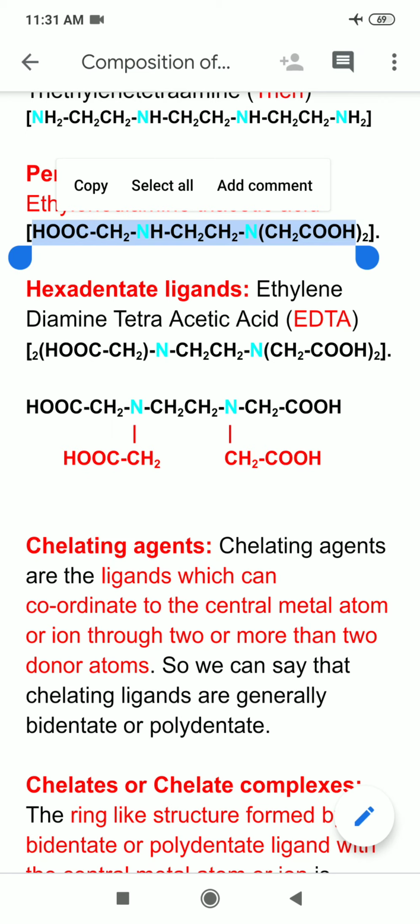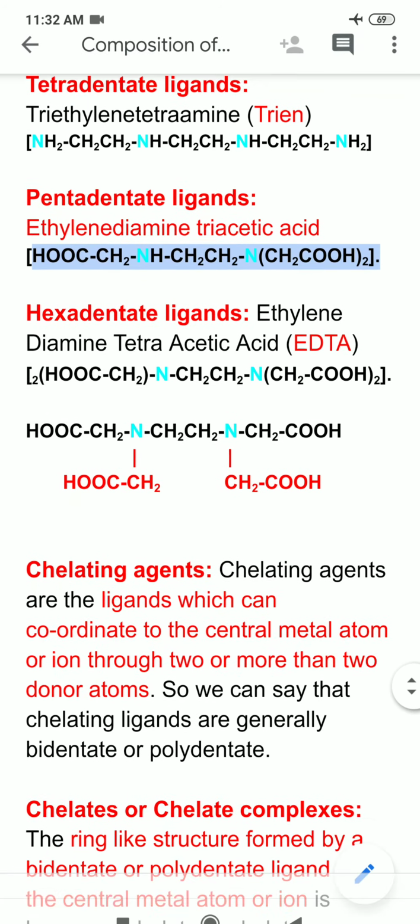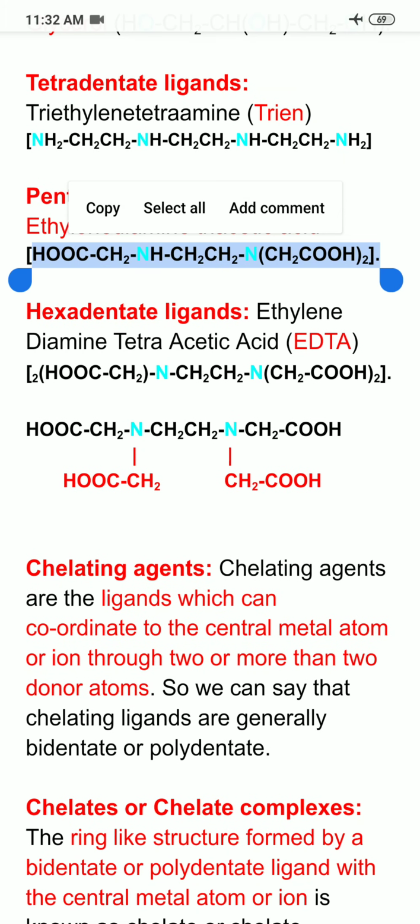Now in all I am having 3 carboxyl groups, or 3 acetic acid moieties, so its name is ethylene diamine triacetic acid, and it is having 5 donor atoms: 2 nitrogen atoms which I have highlighted in olive blue, and 3 oxygen atoms from each carboxyl group. So it is having 5 donor atoms, that's why it is pentadentate ligand.